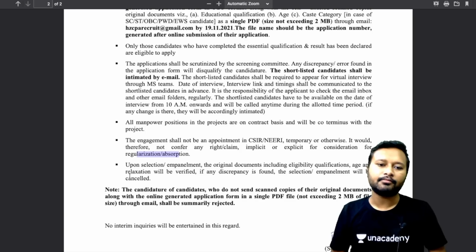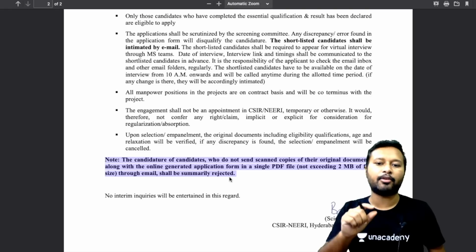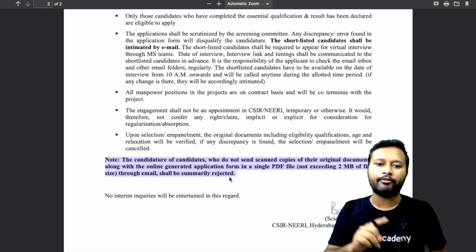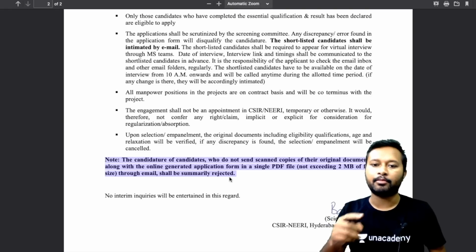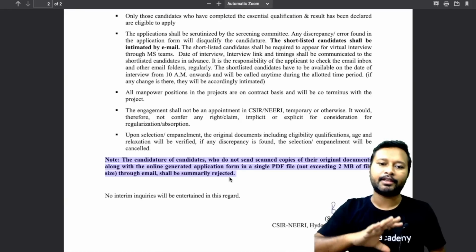Upon selection, the original documents including the eligibility qualification, age and relaxation will be verified. If any discrepancy is found, the selection will be cancelled. So make sure you are filling in all the complete information. One very important point given here is that the candidature of a candidate who does not send the scanned copy of their original documents along with the online generated application form through email, which I told you, shall be summarily rejected.